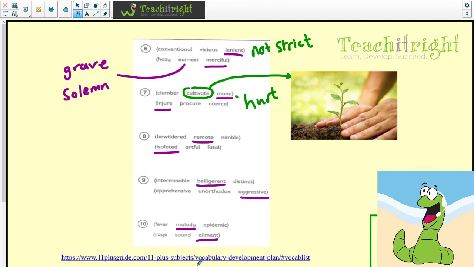I've just put a link down the bottom, which is a very good website which gives a lot of vocabulary support. So there's lots of lists of words. If you do want to have a look at that, you're more than welcome. But certainly I think within your books you've got lots of words now that you can learn. If there's other words within that page that you didn't know the meanings of, like apprehensive or unorthodox, then please do look them up and make sure that you know what they mean.